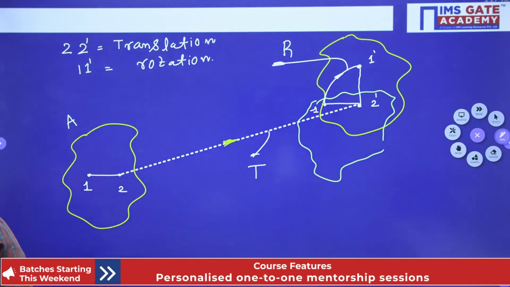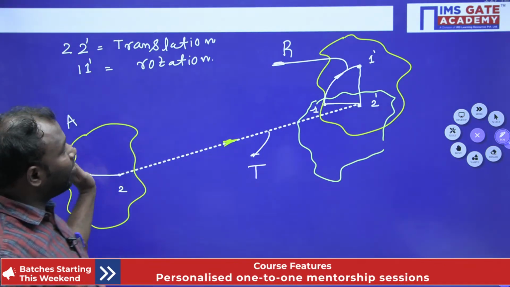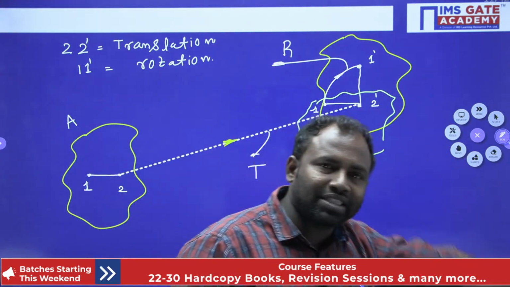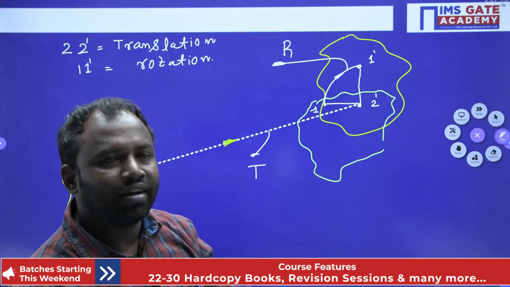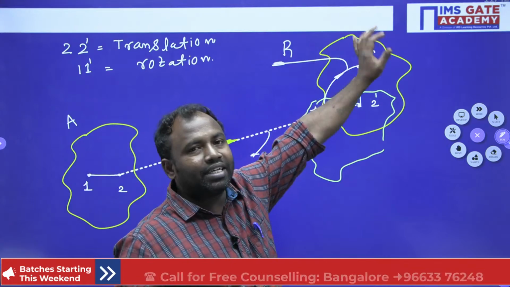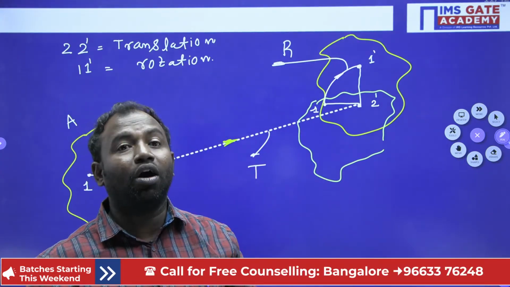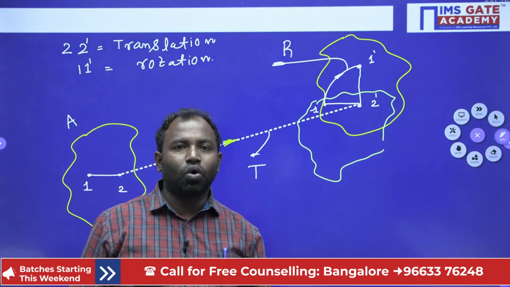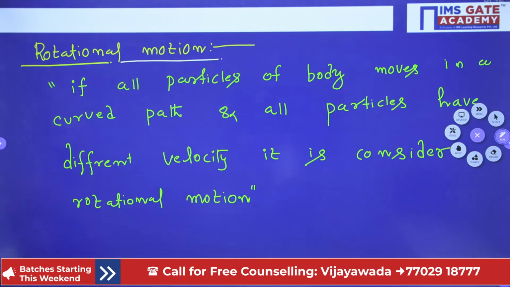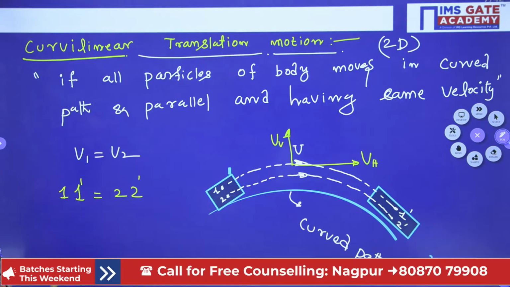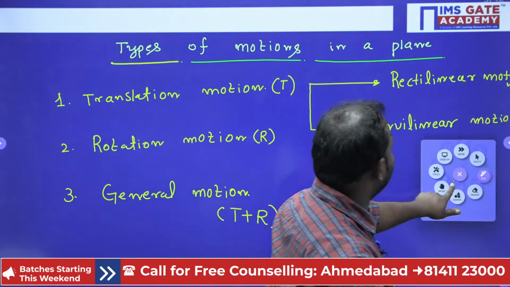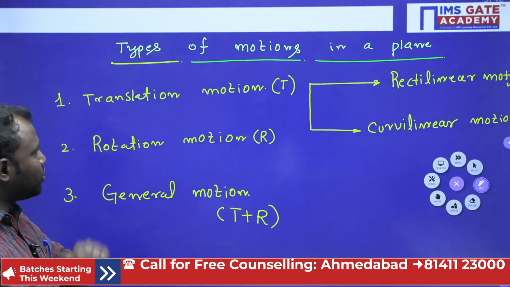I hope everybody understands. Particle 1 velocity is different, particle 2 velocity is different, particle 1 path is different, particle 2 path is different. Here particle 1 path is like this, translation, and particle 2 path is going to be a curved path, or rotational motion. Hope you understand. So what are the different motions of the body? I have described three types: translation, rectilinear and curvilinear, and also rotation and also general motion, right?